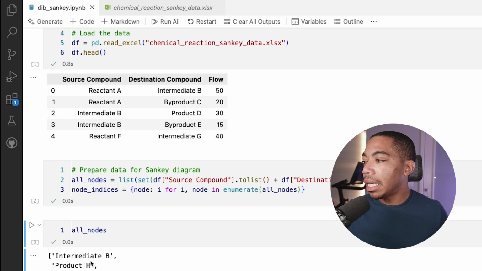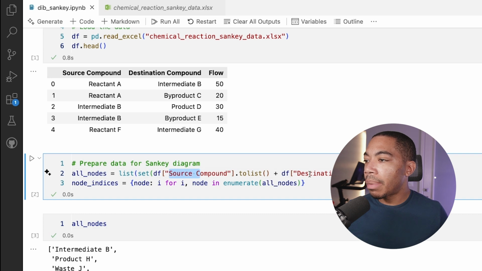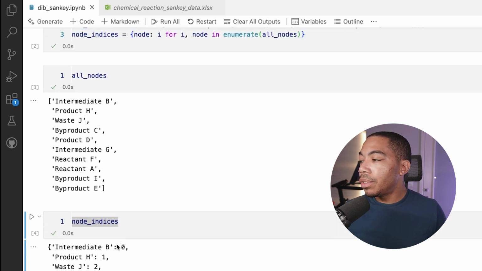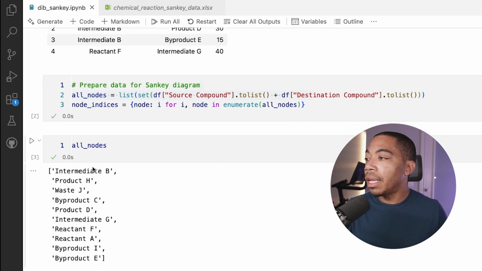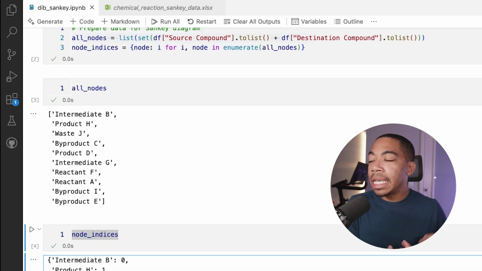It is just a list of all of the nodes in both columns, the source compound and the destination compound. And then for the indices, it would just be the enumerated version of that list. So intermediate B occurs in the 0 position. Recall Python begins with 0. Product H is in the first position. Waste J is in the second position. And you can see that our entire list is now a dictionary of these indices.